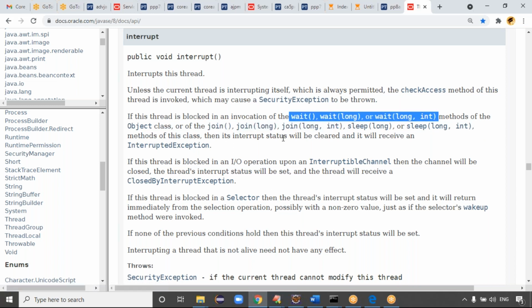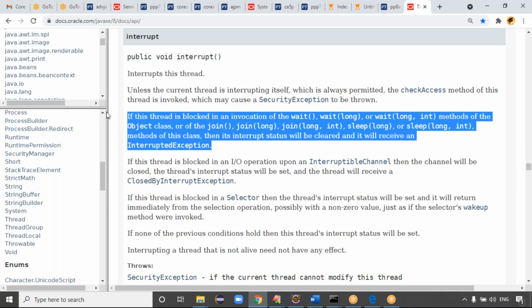But these three methods cause what? Stopping the application. So your thread enters sleeping mode. When your thread enters sleeping mode, then only other threads are able to interrupt. Guys, if this thread is blocked in an invocation of the wait methods of the Object class, or of the join method or sleep method of the Thread class. The wait method belongs to the Object class, guys. Join and sleep belong to the Thread class, right?